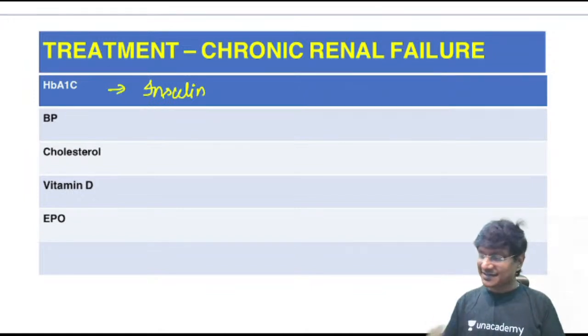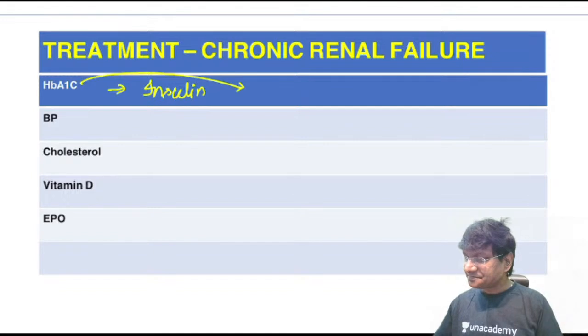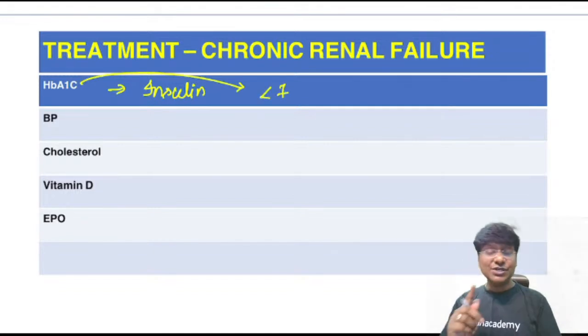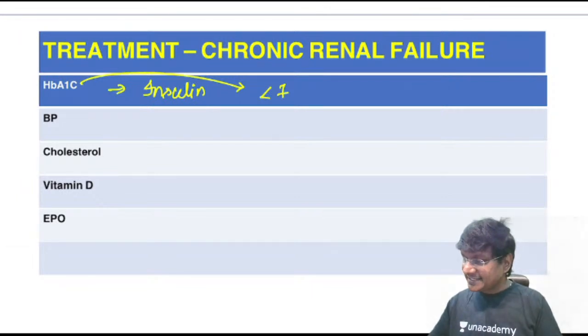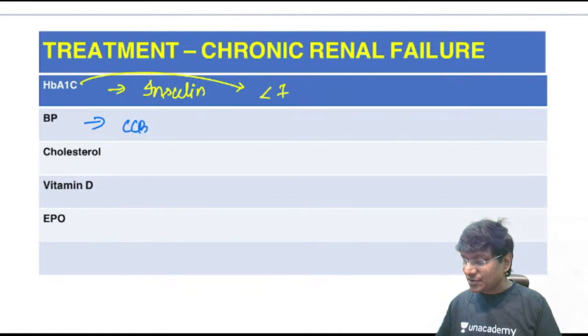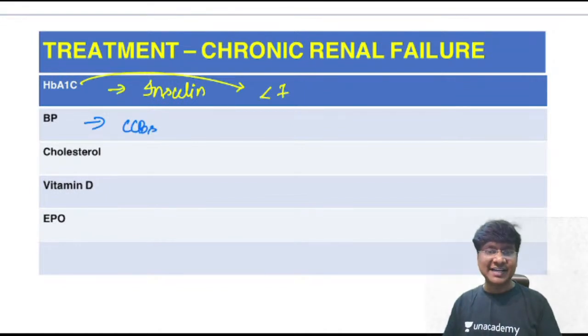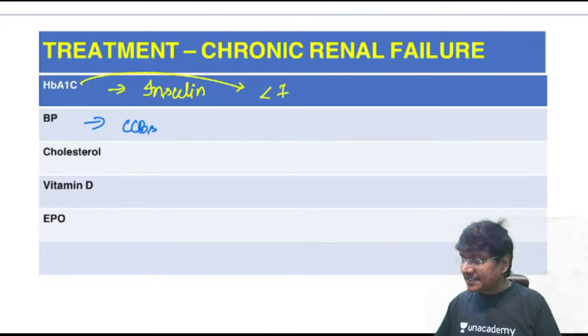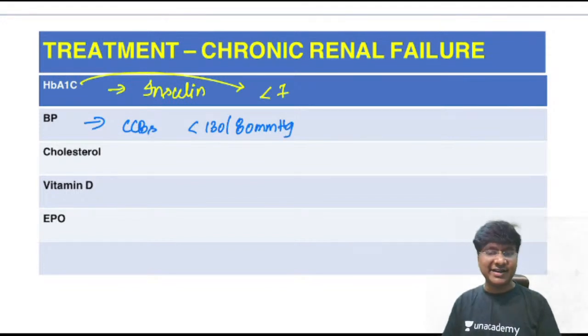And by giving insulin, you have to ensure that the HbA1c should be maintained less than 7. The target HbA1c should be less than 7%. Then the next important thing is the blood pressure control. So how will you achieve this blood pressure control? By giving calcium channel blockers. And how much is the target blood pressure? That should be less than 130 by 80 millimeters of mercury in patients with chronic renal failure.